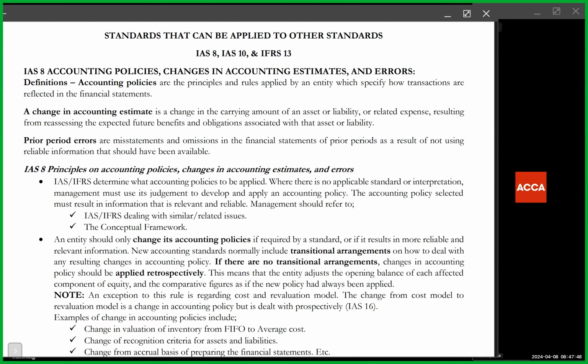Or it could give you a situation where there is a significant event after the reporting period. This is where IAS 10 comes in. Or it could give you a situation where there is more detail when valuing the PPE using fair value. And that is where IFRS 13, fair value measurement, comes in. So sometimes even these three standards can be tested together at the same time in a question with another fourth or fifth standard. Okay, so let's look at IAS 8.